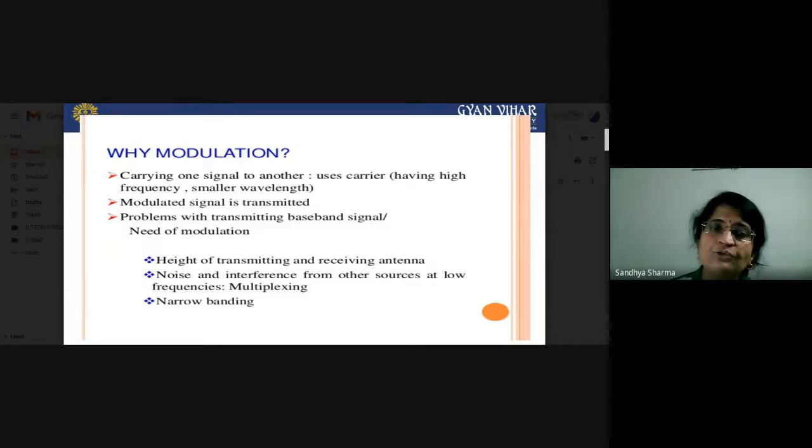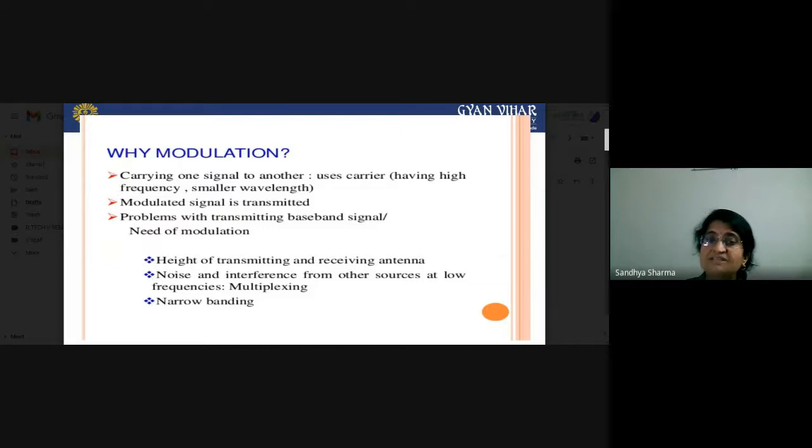The height of the antenna is equal to lambda by 4. Lambda is inversely proportional to frequency. If your frequency is very low, the value of lambda will be high, so lambda by 4 will be high.